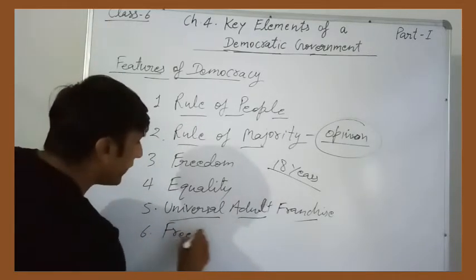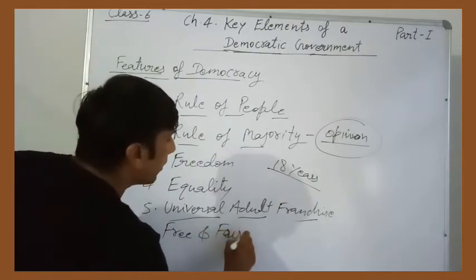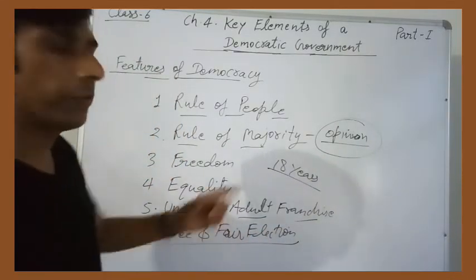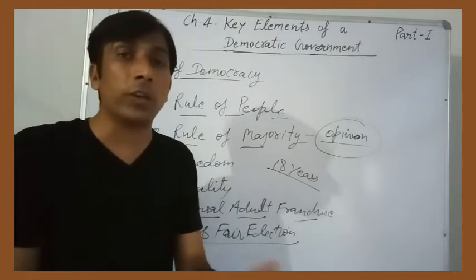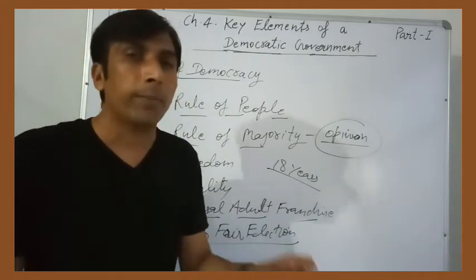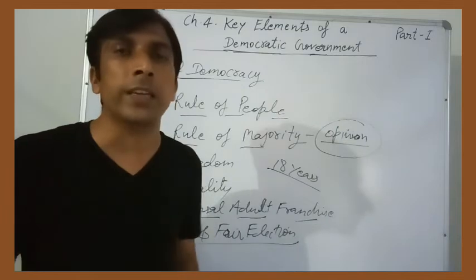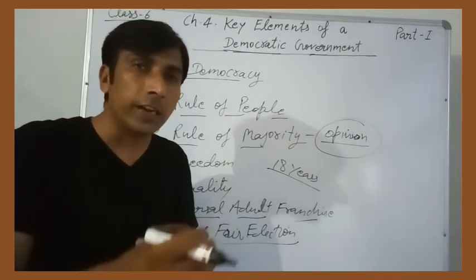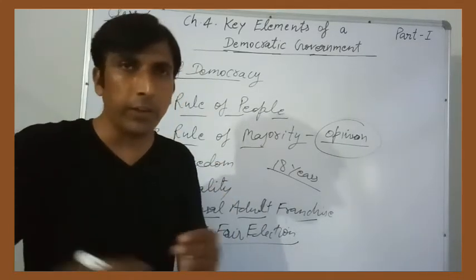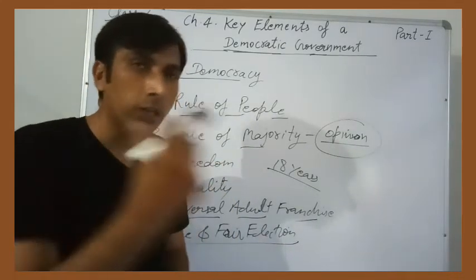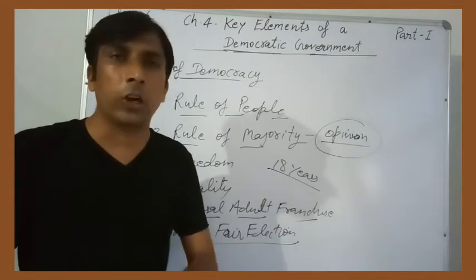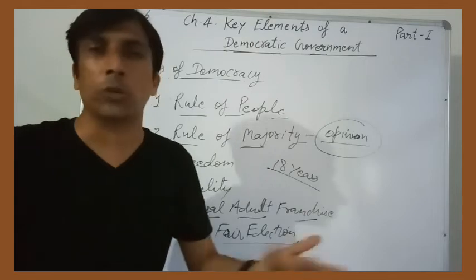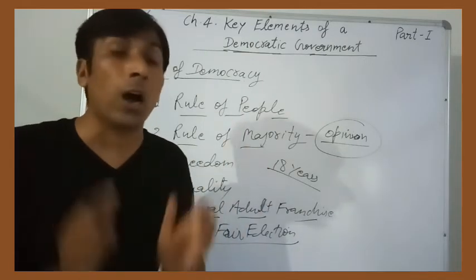Next one is free and fair elections. This is the most important thing which we have discussed. Without elections, democratic government is not possible. Why? Because we have discussed that democracy is the rule of the people, and how will the people run the rule after electing their government, right? They will run the government, run the country, rule the country. So how will the government be elected without elections? It is not possible. So elections are very necessary, but what kind of elections?